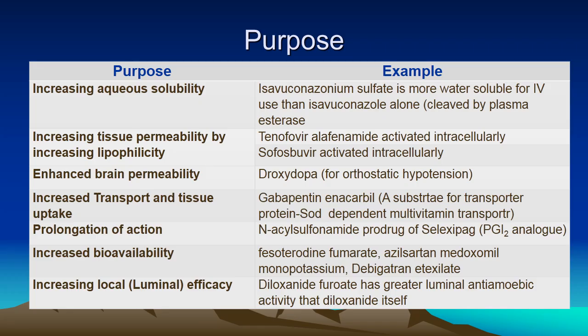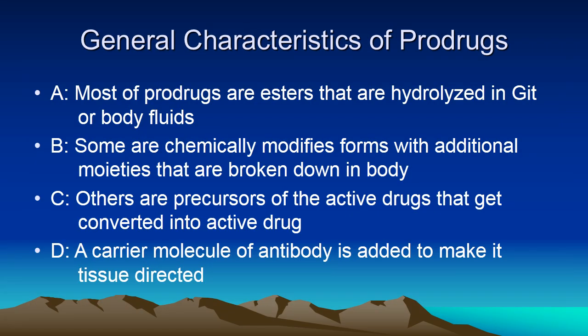Increased bioavailability: fesoterodine, that is an anticholinergic for the urinary bladder, azilsartan, and dabigatran. They are formulated as esters to increase the bioavailability and increase local efficacy of a drug. Luminal efficacy of diloxanide furoate is considered to be greater than diloxanide.